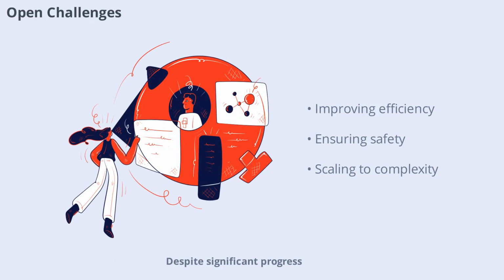Despite significant progress, many open challenges remain in reinforcement learning. These include improving sample efficiency, ensuring safety, handling partial observability, and scaling to real-world complexity. Addressing these challenges will require collaboration across disciplines and continued research. The journey is ongoing and the potential rewards are immense.